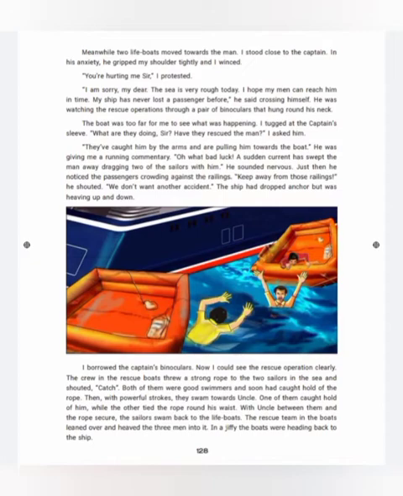The captain was watching this rescue operation through a pair of binoculars. Okay, you know what a binocular is, right? Then Vasanta could not see what was happening as the boat was too far for her, so she asked the captain to tell. The captain was giving a running commentary to Vasanta. The ship had dropped the anchor but was rising up and down. Even though the ship was moving up and down, that much force was there.